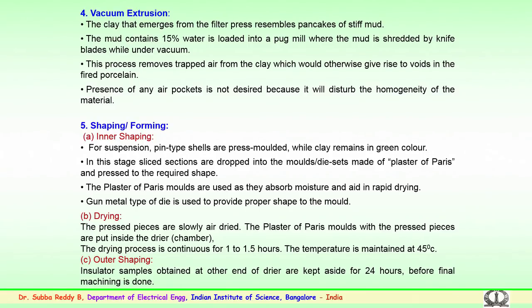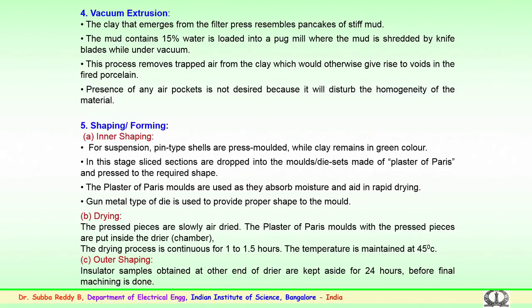Further to the vacuum extrusion, the material obtained goes for what is known as the shaping or forming cycle. Here again there are 3 subdivisions: inner shaping, drying and outer shaping. Inner shaping for suspension or pin type shells is basically done using press mold arrangements, while the clay remains in green color.